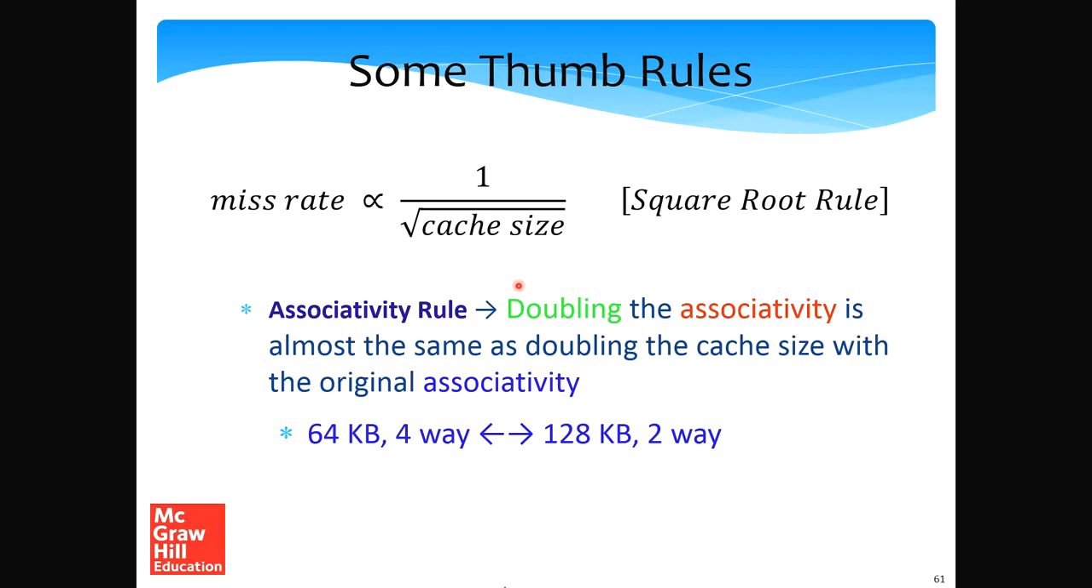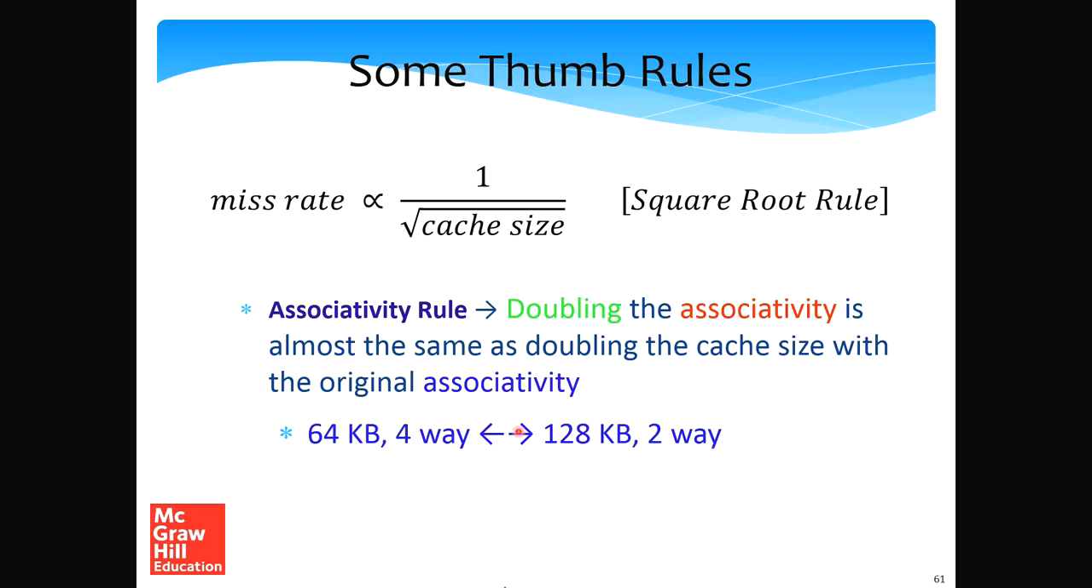The other is the associativity rule. This is again approximate, with no theoretical proofs, just observed in simulations and in actual processors, and it's very approximate in nature. The associativity rule says that doubling the associativity is almost the same as doubling the cache size while keeping the original associativity. To give an example, a 64 KB four-way cache will roughly have a very similar miss rate as a 128 KB two-way cache.